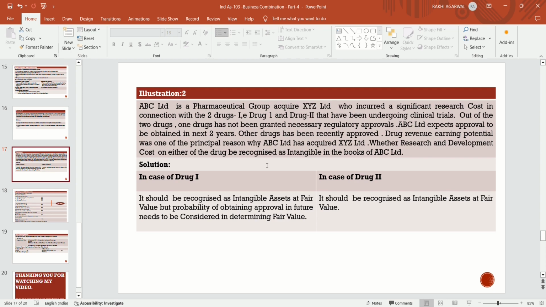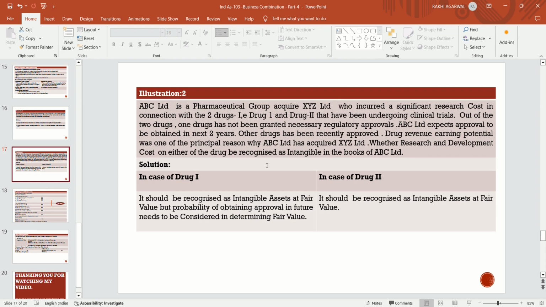ABC Limited expects approval to be obtained in the next 2 years. The other drug has been recently approved. The drug revenue earning potential was one of the principal reasons why ABC Limited acquired XYZ Limited. The purpose of ABC Limited in acquiring XYZ Limited is to take the formula of the drug which has revenue earning potential.